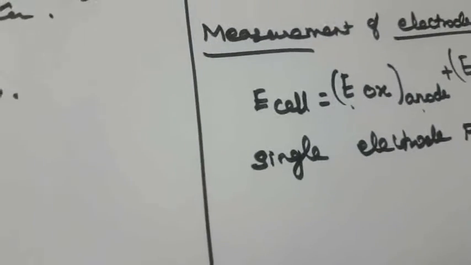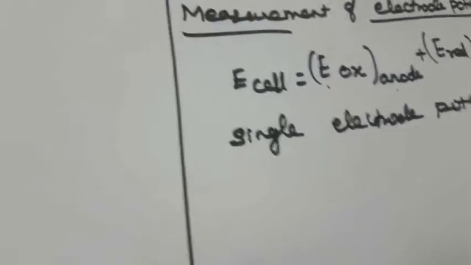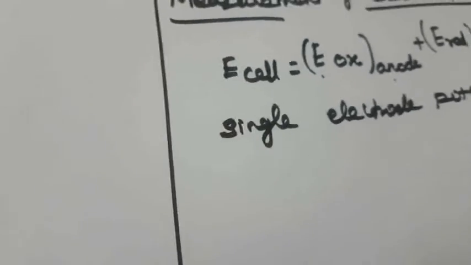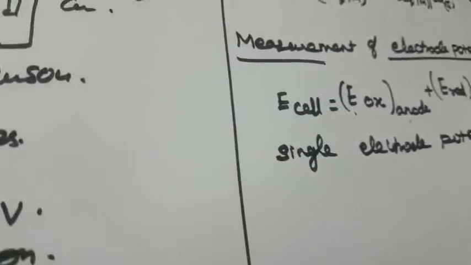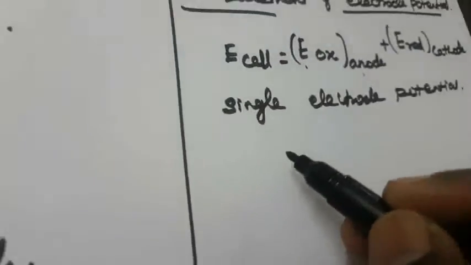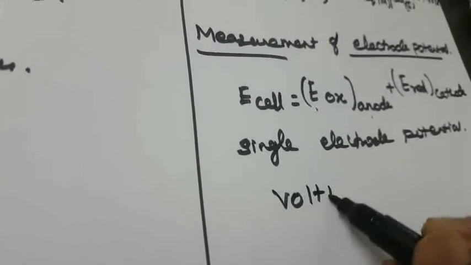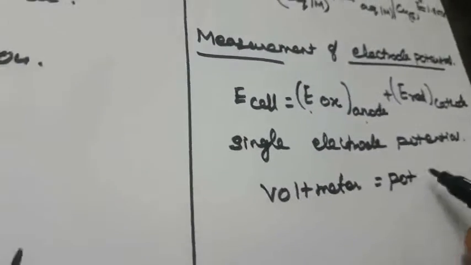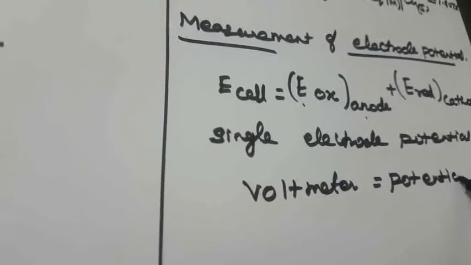But in some other way, we can measure the potential difference between the 2 electrodes. That is the voltmeter. Using this voltmeter, we measure the potential difference between the anode and the cathode.